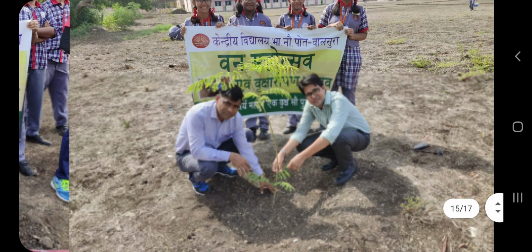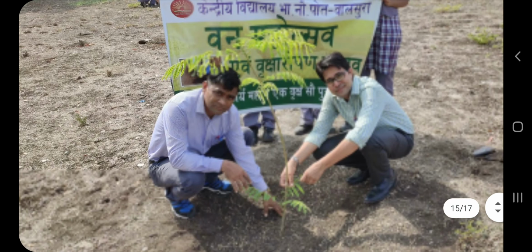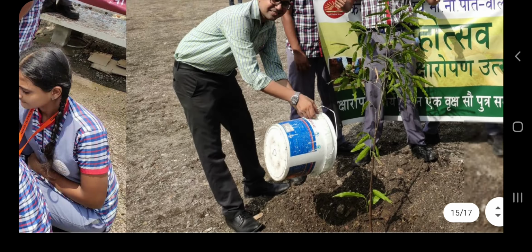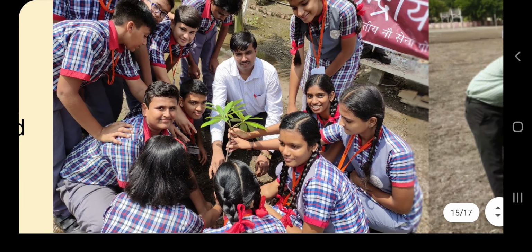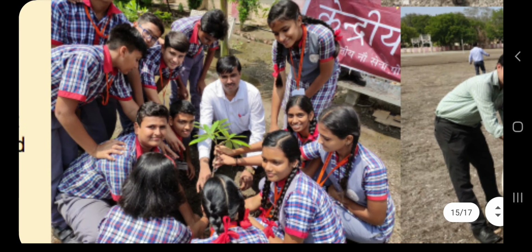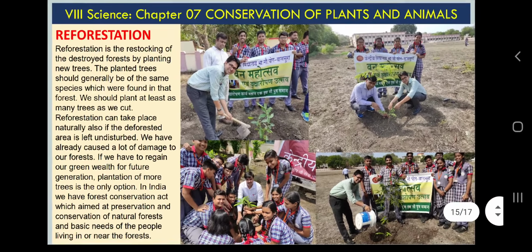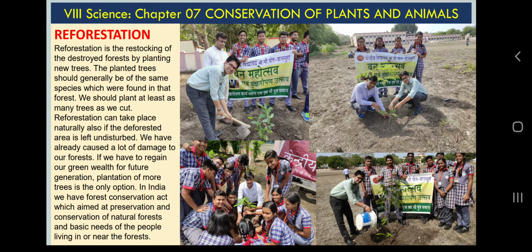We have many activities in our schools. For example, in many government schools, we have one Mahotsav, and in that Mahotsav, what we do is plant trees. Teachers and students plant trees all together, and we celebrate this as a festival. So every year we do this to increase the greenery. This is also a solution.